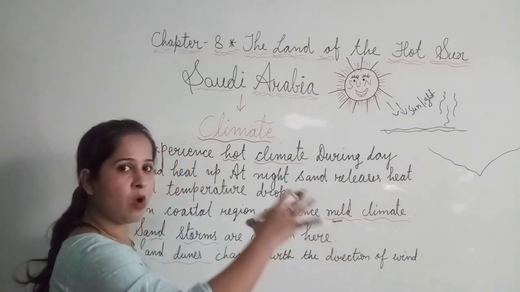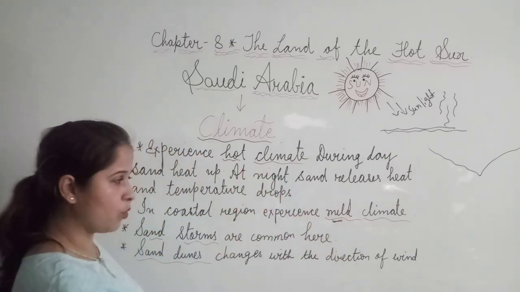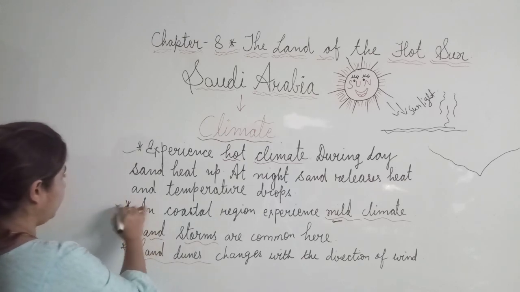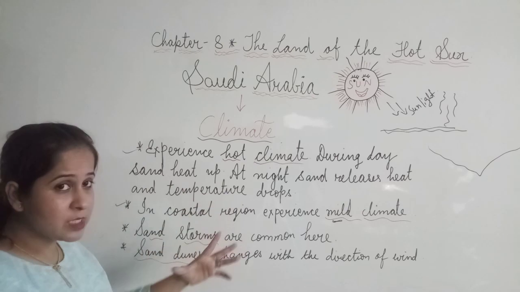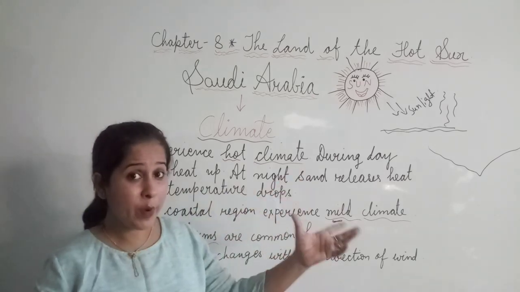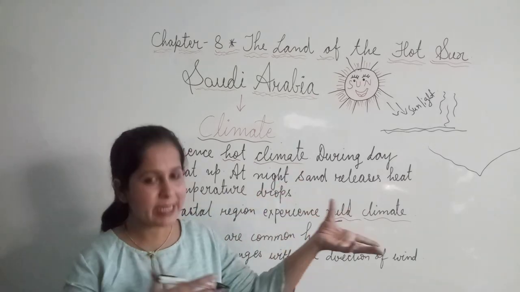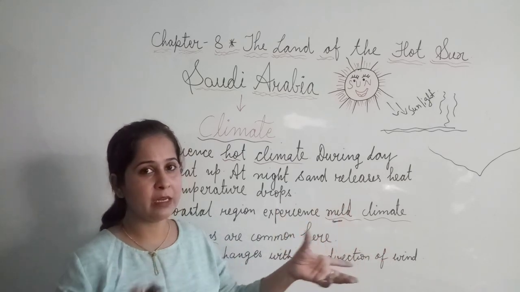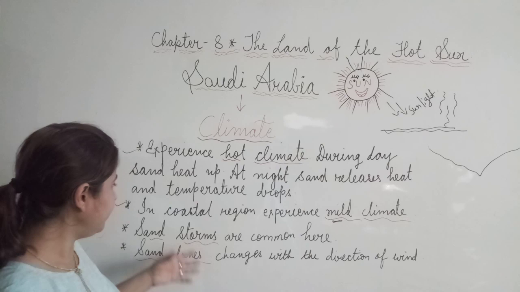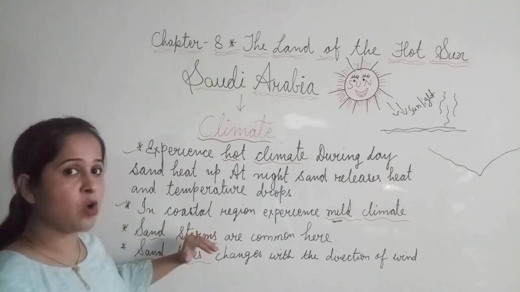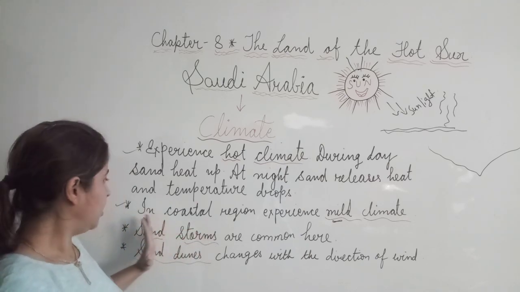Mild means not too hot and not too cold. Fine. Next is sandstorms. Yes, sandstorms. Storms means heavy blowing wind which has force in itself that can take everything with it near around on the way. So there is a storm of sand.